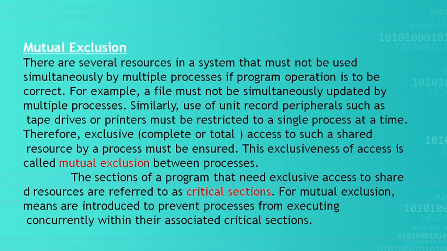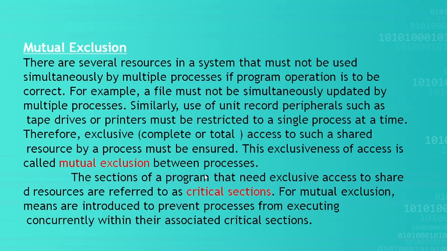This type of exclusiveness is called mutual exclusion between the processes. Exclusive means completely or total, so the total right on that particular resource at that point of time will be for one single process. After completion of the work of process P1, only then should that resource be assigned to any other requesting process.